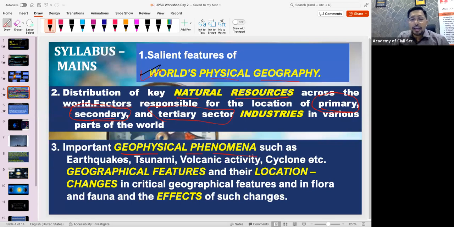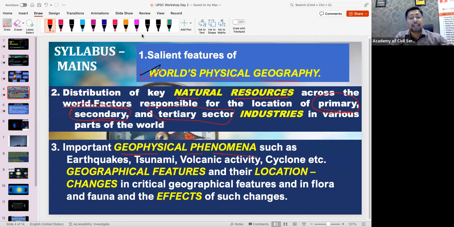Next, the third syllabus item that we have in the mains preparation is geophysical phenomena. Now tell me, where have you heard this word geophysical phenomena before the prelims preparation? Where will you study about earthquake, about tsunami, about volcano? Exactly. Chandini has given the right answer.